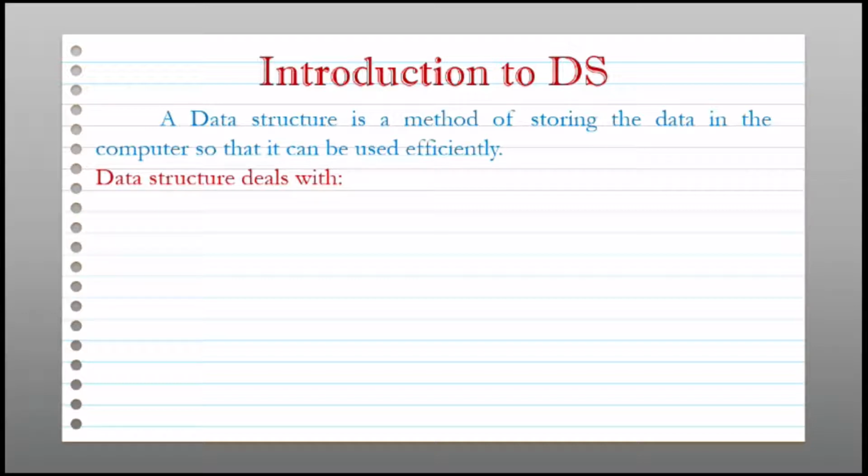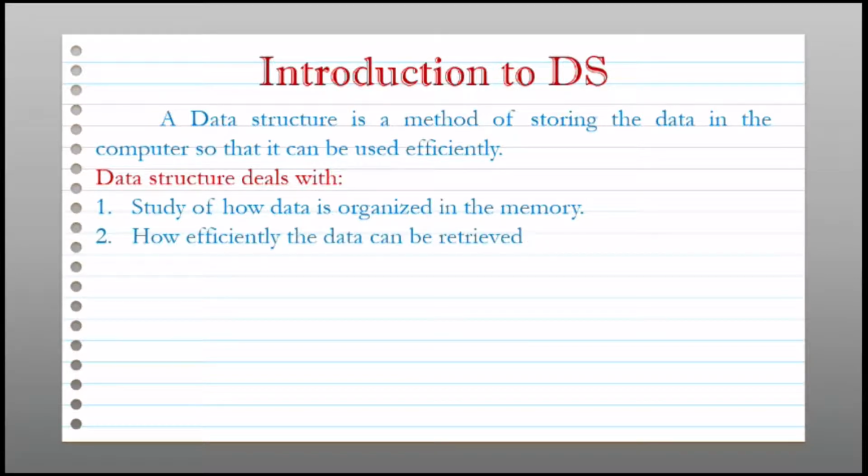So basically data structure deals with the following things. In that, the first one is study of how data is organized in the memory. So basically how we arrange the data in the computer means where we store the data. That study of storing data in the system is called as data structure.